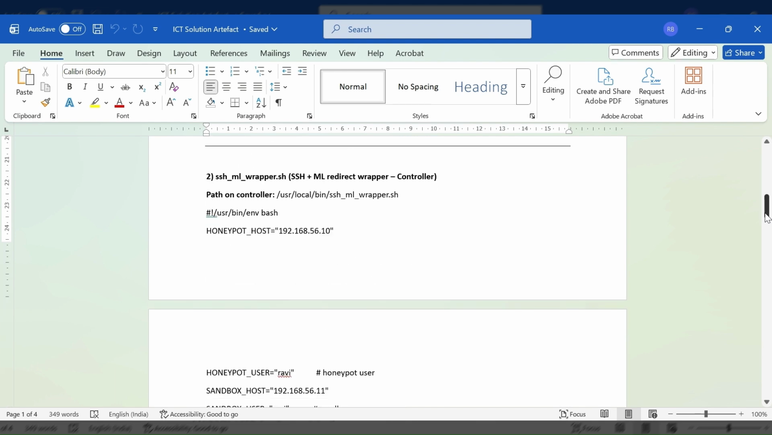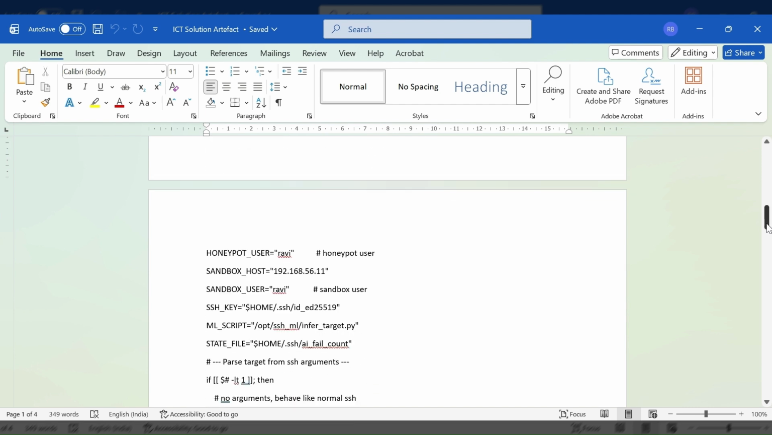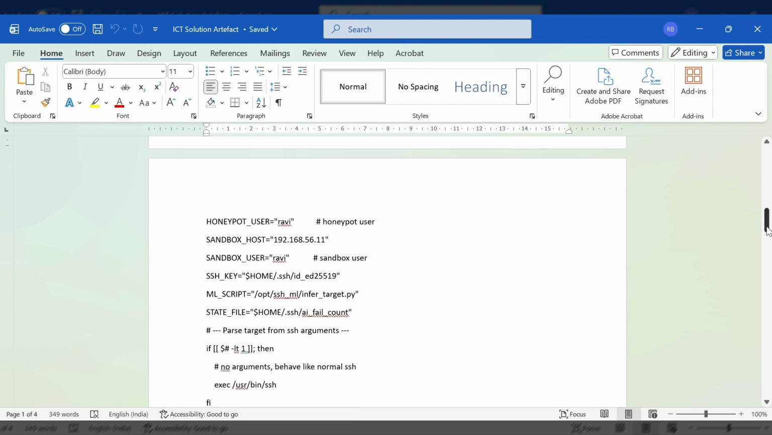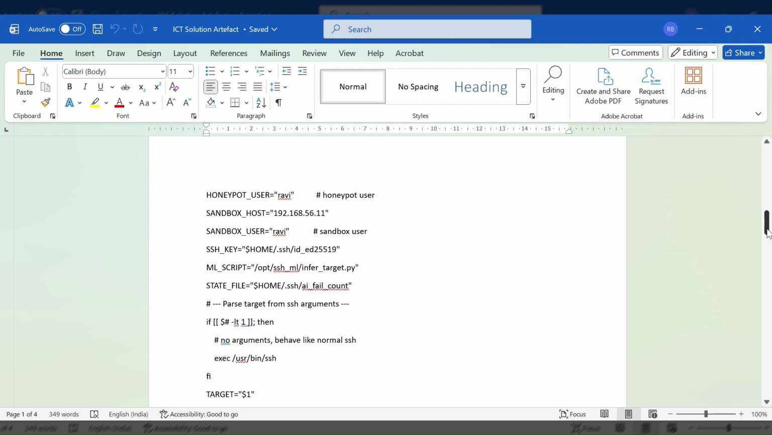The second file is called sshml wrapper.sh and it is also on the controller. This is the main script that controls the whole behavior of the system. This script is the bridge between SSH and machine learning. When a user tries to SSH into the honeypot, this script is activated.